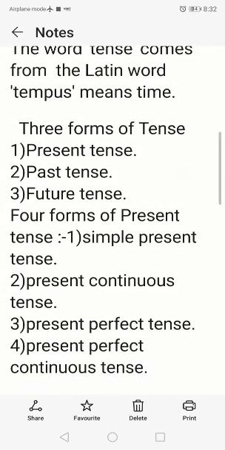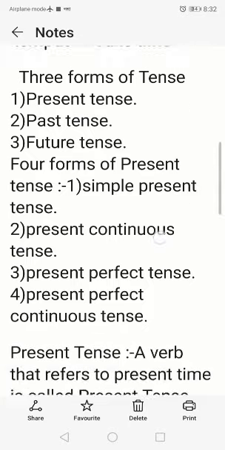In the same way, present tense has four forms. First one is simple present tense, second is present continuous tense, third is present perfect, and fourth is present perfect continuous tense. In the same way, past tense also has simple past, past continuous, past perfect, and past perfect continuous, and in future also simple future, future continuous, future perfect, and future perfect continuous.